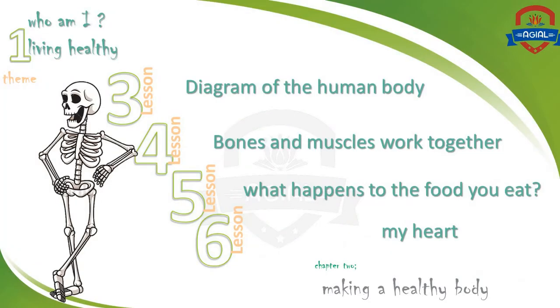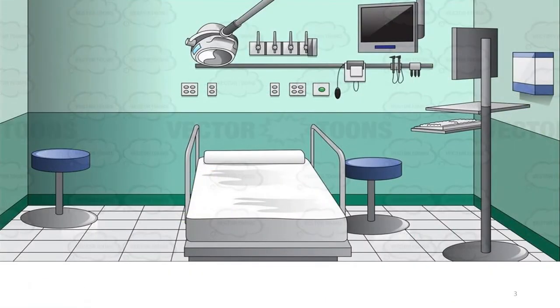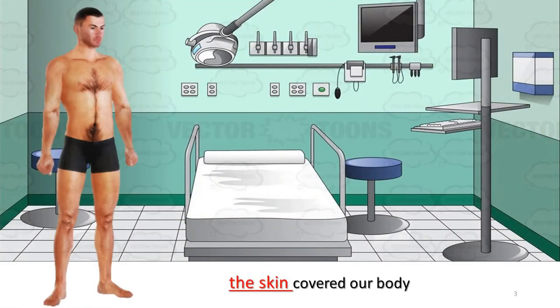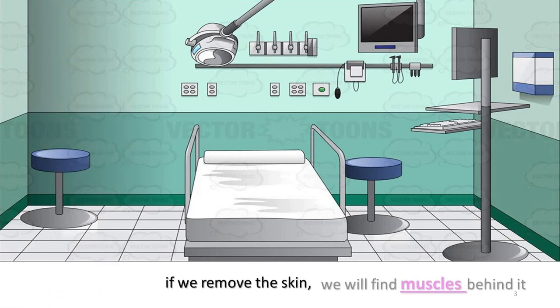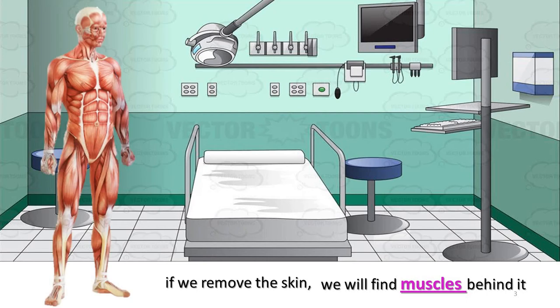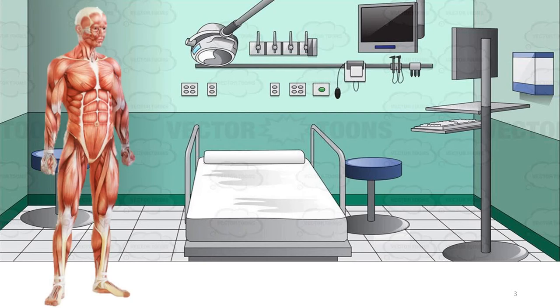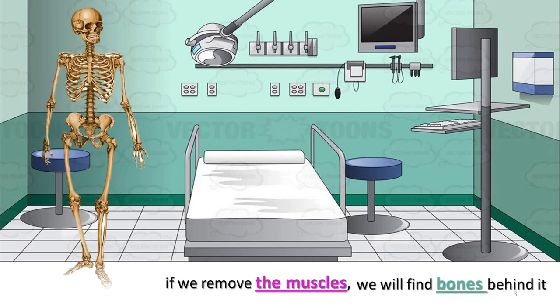Let's start our lessons. As we know, the skin covered our body. But what will happen if we remove the skin? If we remove the skin, we will find muscles behind it. But what will happen if we remove the muscles? If we remove the muscles, we will find bones behind it.